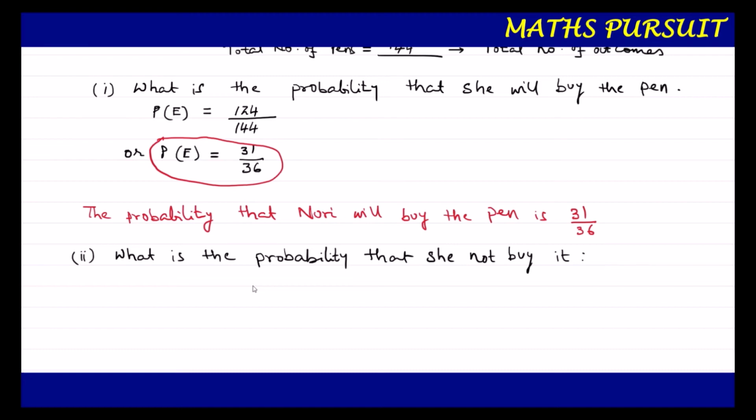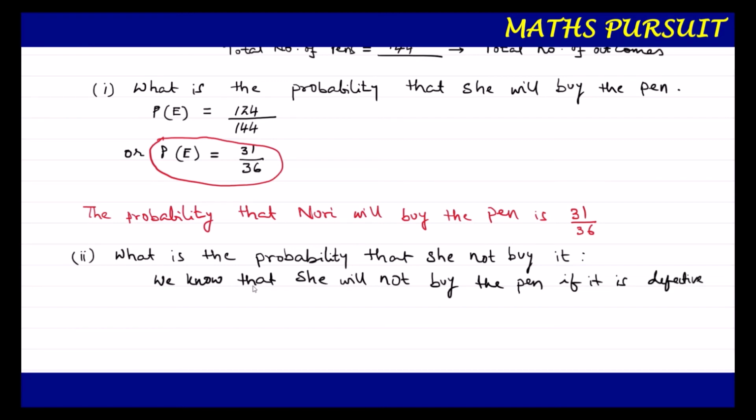So C will not buy the pen when the pen is defective. Now we know that C will not buy the pen if it is defective. This is what we know.